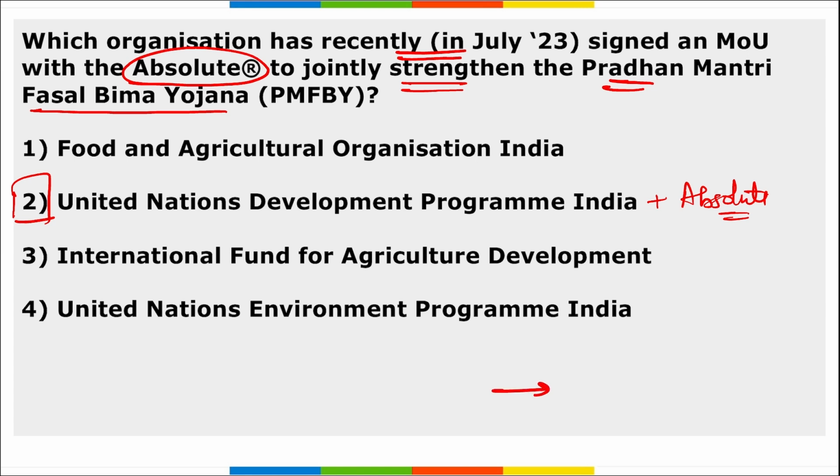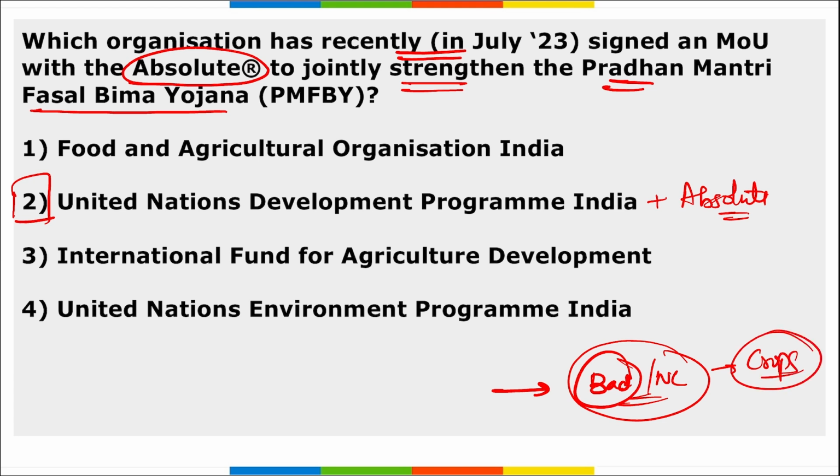Basically what this will do is that if there is bad weather or any natural calamity, and because of that the crops are being destroyed, then the farmers will not have to bear the expense of the destruction of the crops. It will be the insurance company that will be providing them insurance for such scenarios. So UNDP and Absolute have jointly signed an MOU to strengthen the Pradhan Mantri Fasal Bima Yojana.